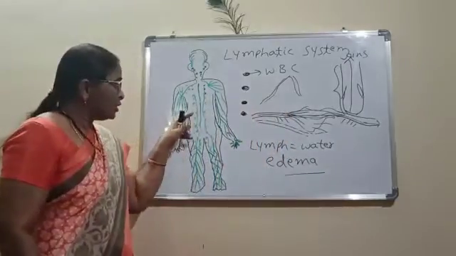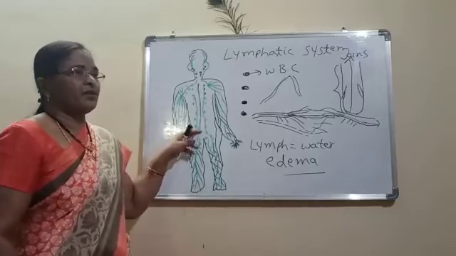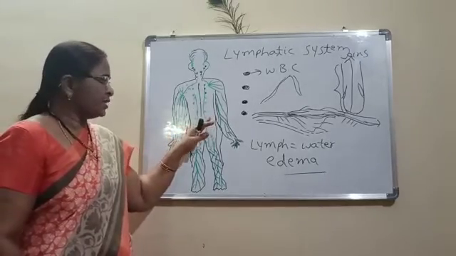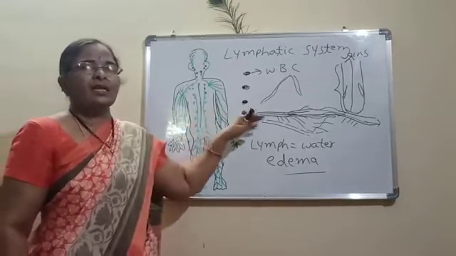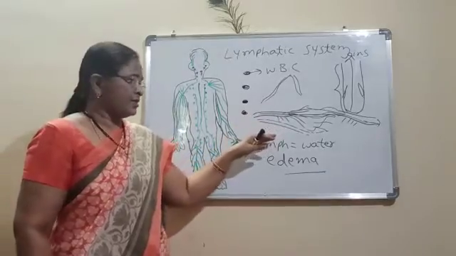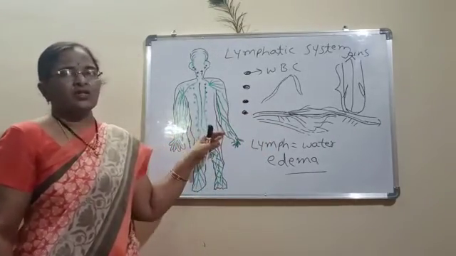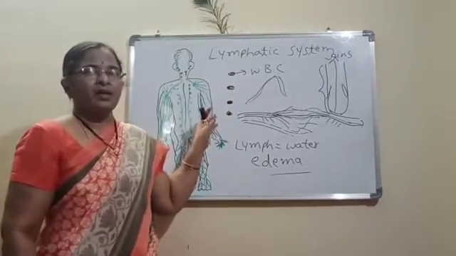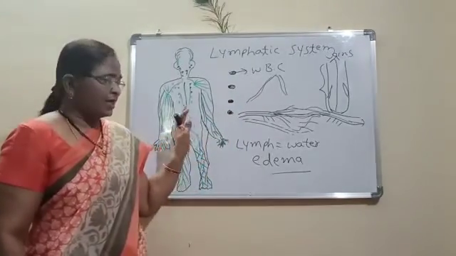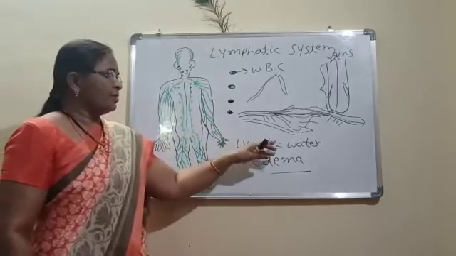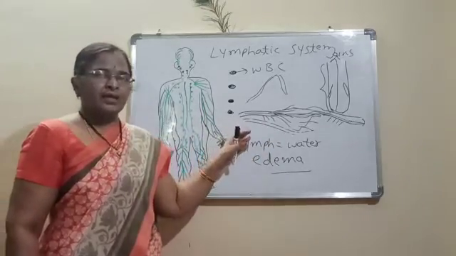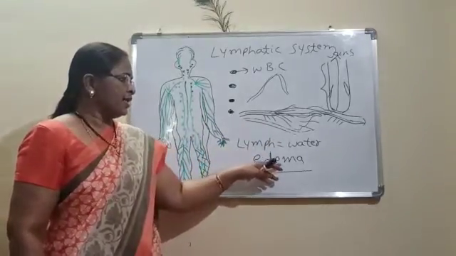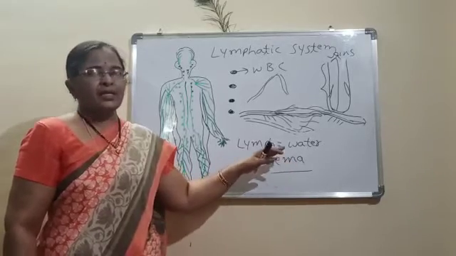So how can this lymph be transported? By active physical activities. One should actively perform physical activities, otherwise the water may accumulate in the legs and the condition called edema can be seen.